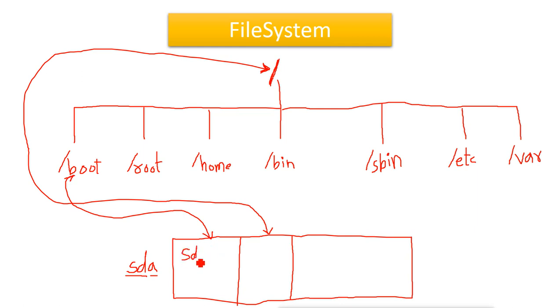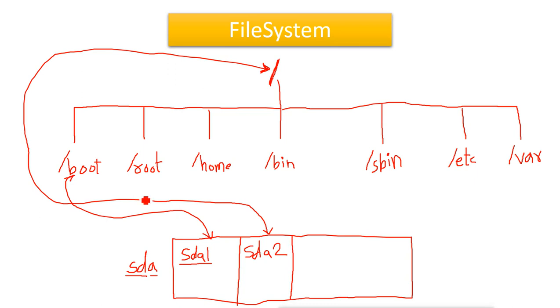A is the hard disk name, and the number of the partition will be 1. So the name of the partition will be SDA1. The second partition which we create will be named SDA2, and then it goes on to SDA3, SDA4, SDA5, and it goes on like this.